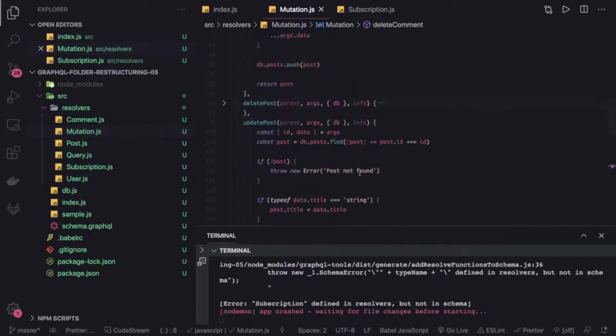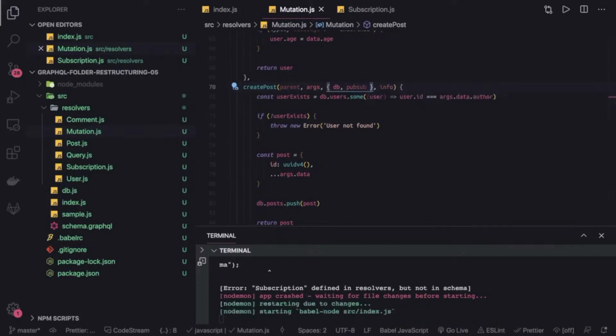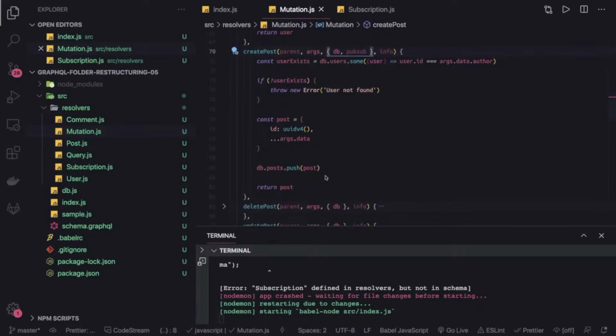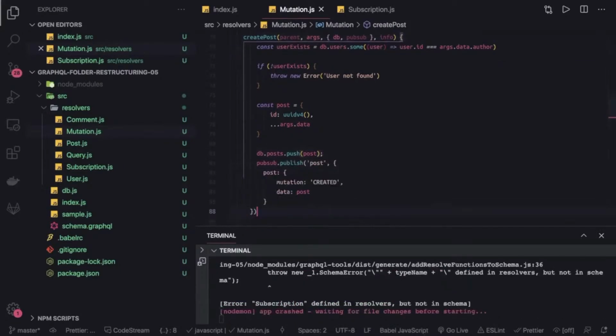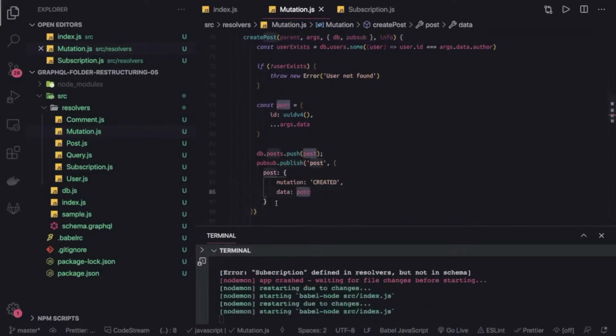There are many places from where we can actually publish this, because now pubsub is available everywhere. And what we can do is pubsub.publish, and we can say the blog post is created, and somebody who is watching for all these kinds of state updates can receive those changes. So pubsub.publish, mutation is created, this is the post.